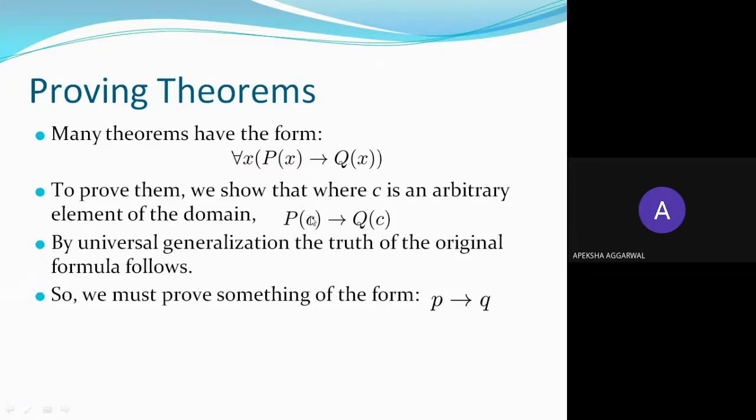That means this is true for all constants. If it is true for one arbitrary constant, by universal generalization you can show that it is true for every constant, right? So you have to prove something of the form p implies q for a single constant.